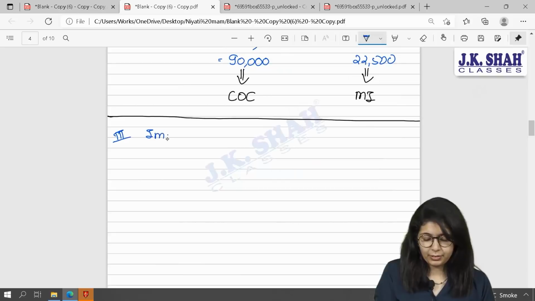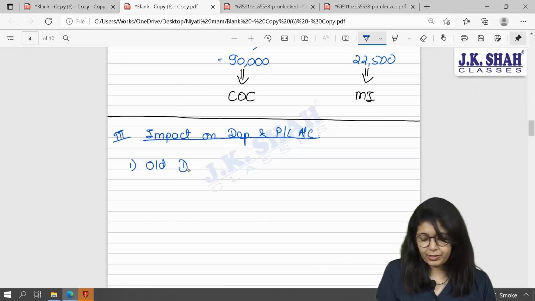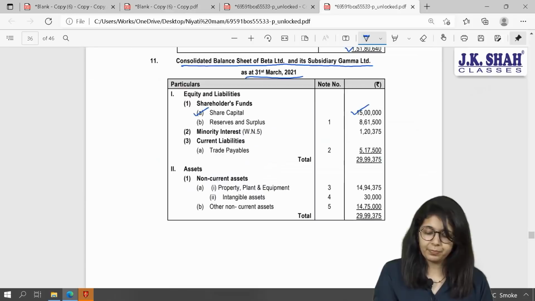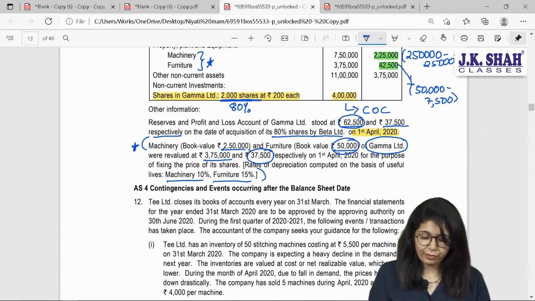Impact on depreciation and P&L account. So tell me, Beta, what is your old depreciation value for machinery and for furniture? One asset at a time. So old value of machinery was 2,50,000, on which 10% depreciation is charged.